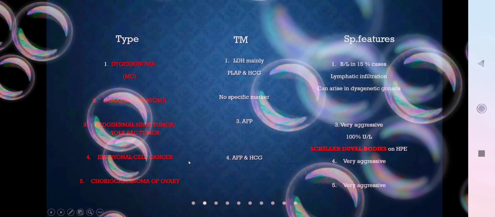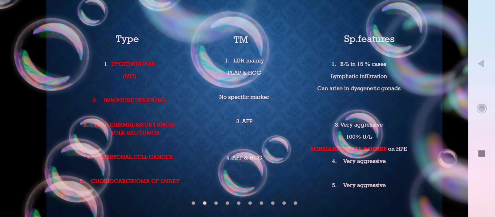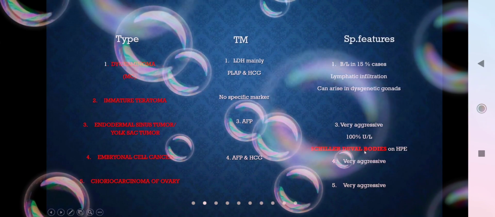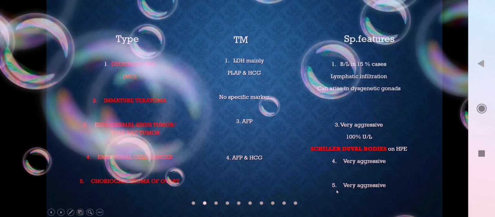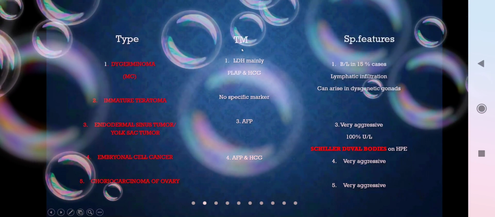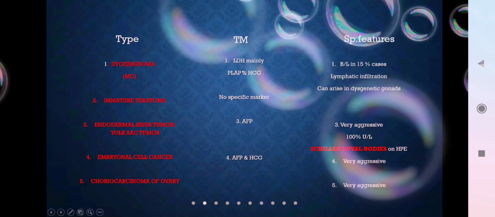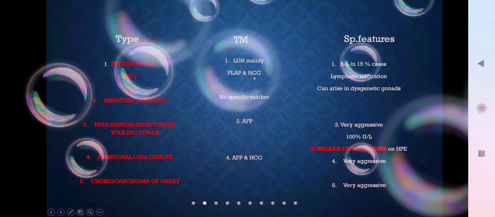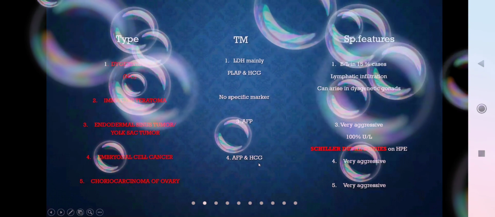Next is the embryonal cell carcinoma. The tumor markers here are AFP and HCG. Very aggressive. Choriocarcinoma of the ovary has no specific tumor marker. It is also very aggressive. So remember these tumor markers: dysgerminoma, LDH, PLAP, HCG; yolk sac tumor, AFP; embryonal carcinoma, AFP and HCG.